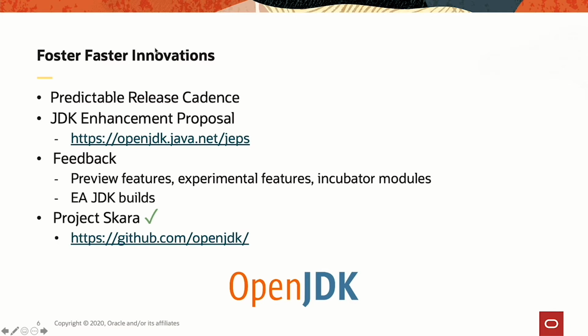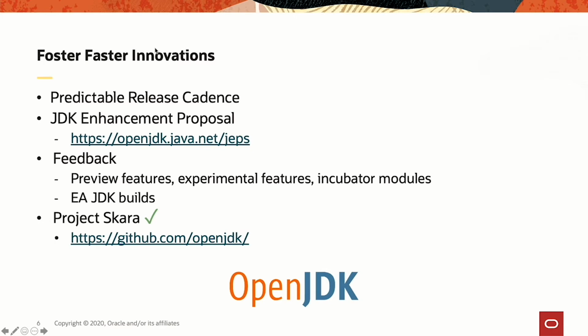Early access JDK builds are basically used to give developers, and I would say advanced developers, some early prototype of a given project. So for example, Loom has multiple prototypes, and they were given to developers through that early access JDK build mechanism. Finally, we have Project Skara.